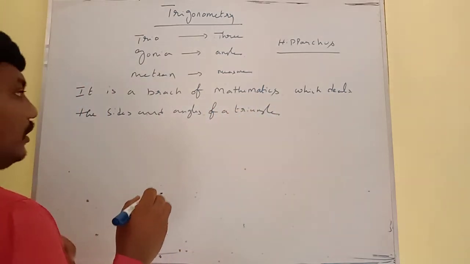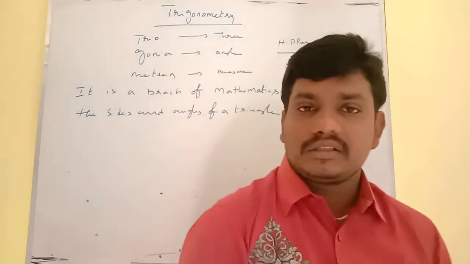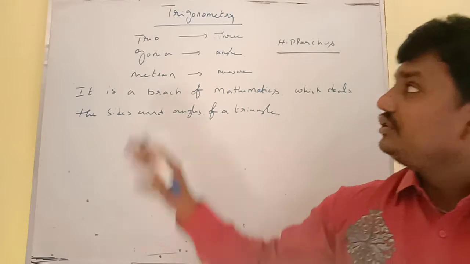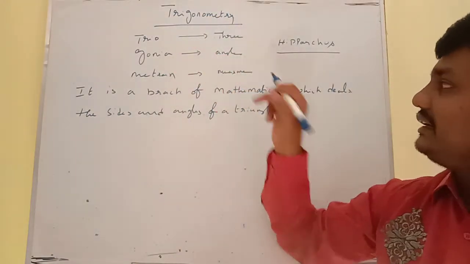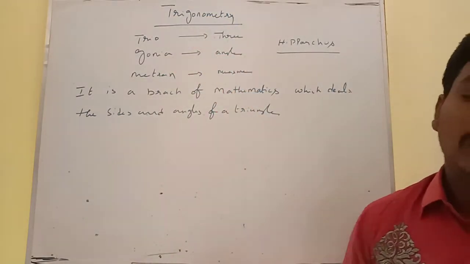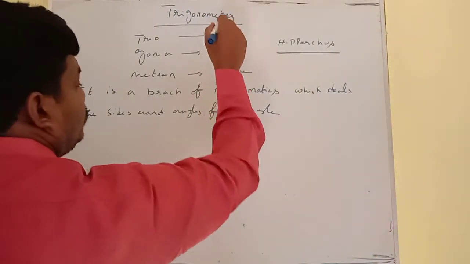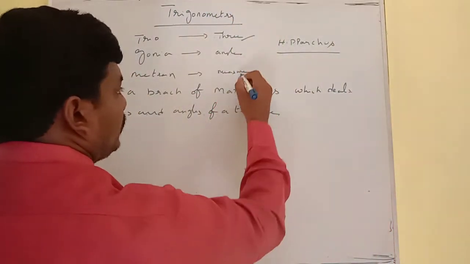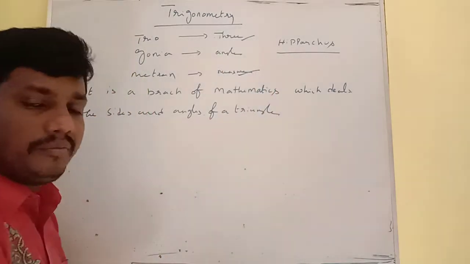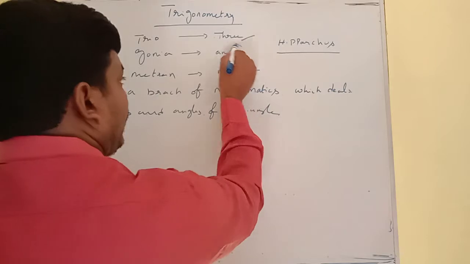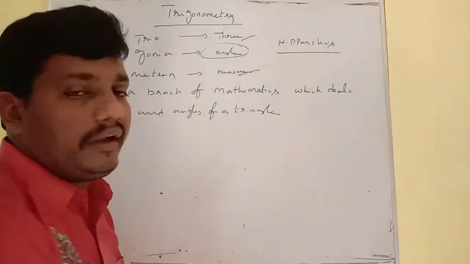The branch of mathematics which deals with the sides and angles of a triangle is known as trigonometry. That is called three angles measurement, as a triangle has three angles. Three is a number, and measurement is nothing but an activity. Then coming to angle, what is the definition of angle?